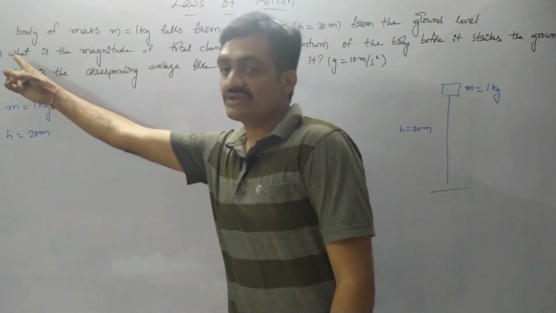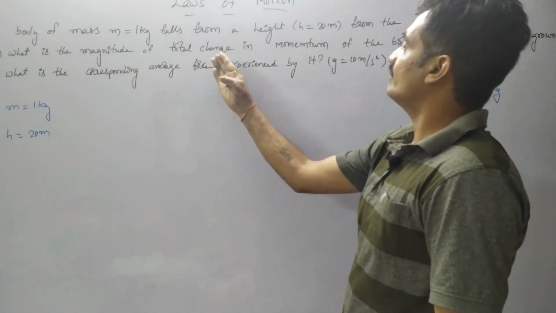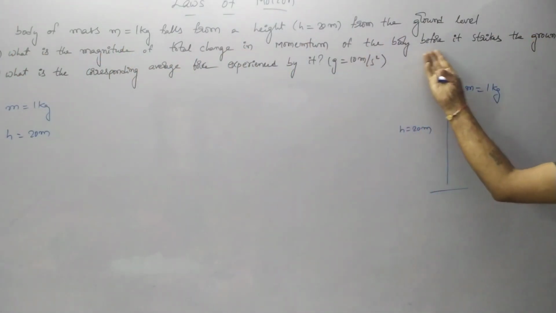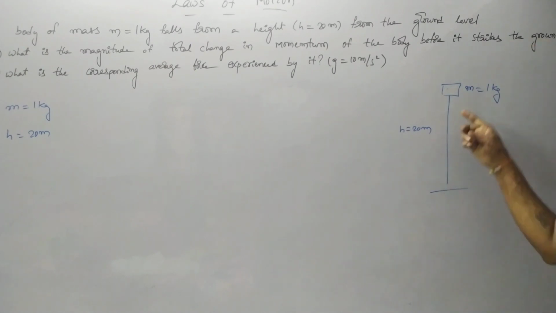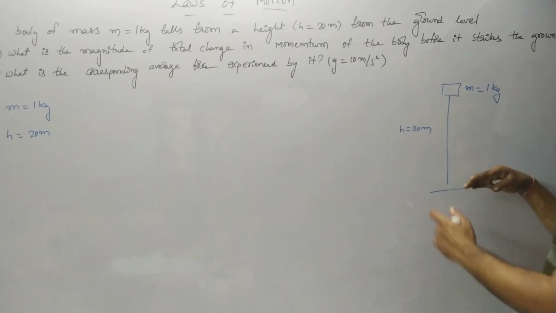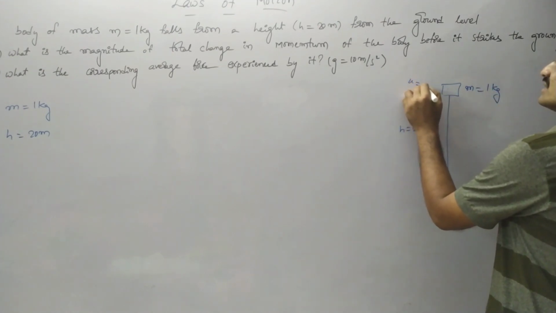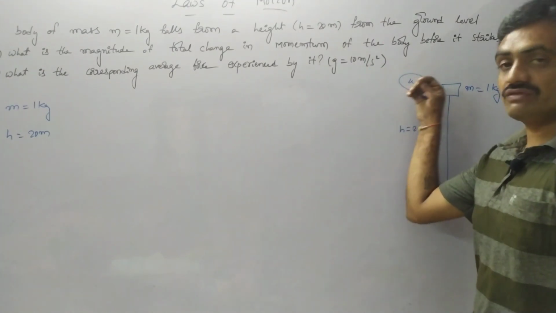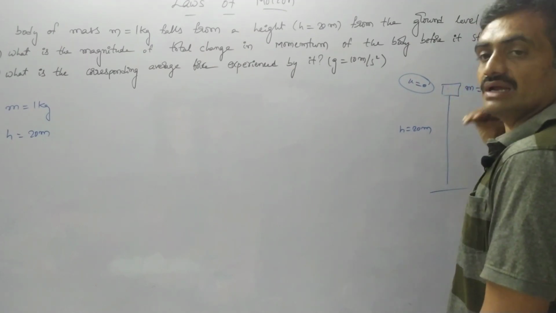Now the first point: what is the magnitude of total change in the momentum of the body before it strikes the ground? Since the body is falling from a particular height h, we consider the initial velocity of the body as 0 because it is freely falling.